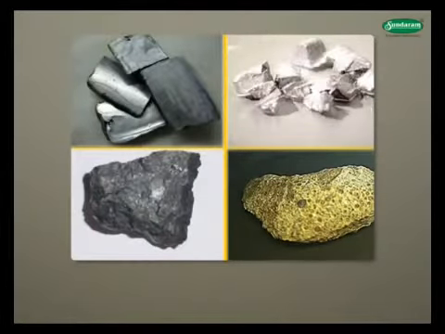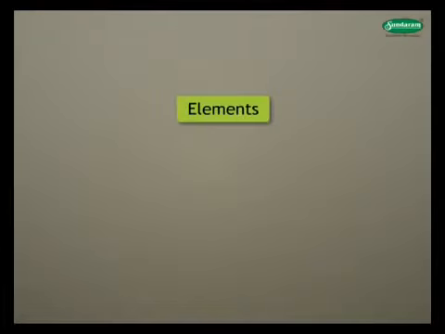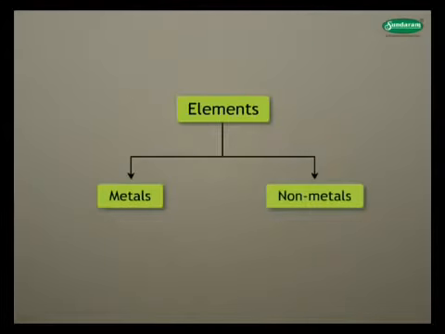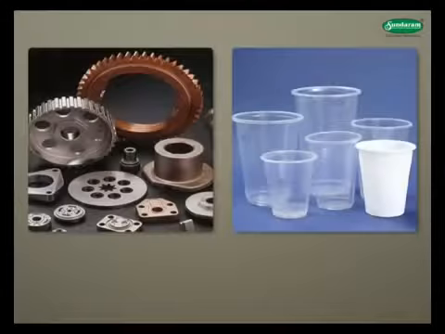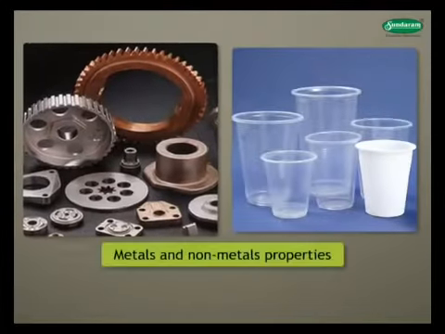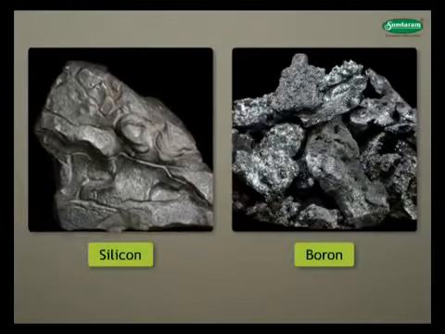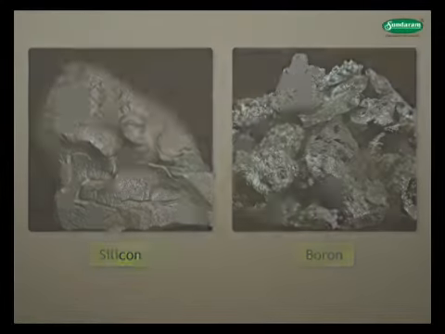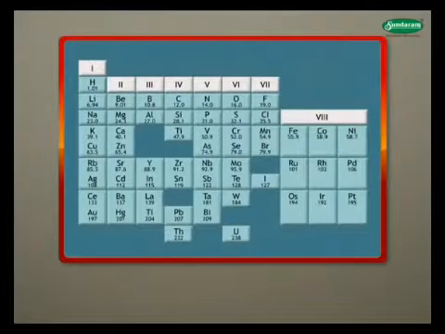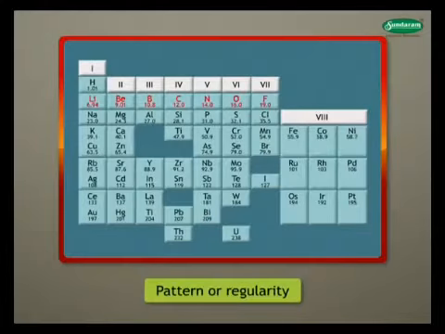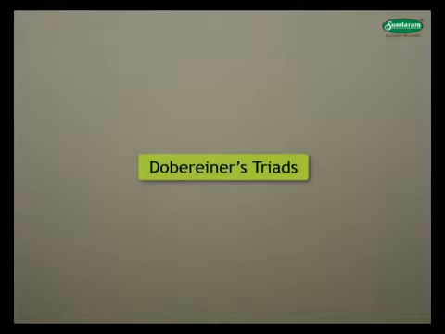In earlier days, very few elements were known. At that time, they were classified as metals and non-metals on the basis of their properties. Some elements showed properties of both metals and non-metals, and they could not be placed in any of the two classes. For example, silicon and boron. To overcome these difficulties, scientists tried to find out some pattern or regularity in properties of elements. Let us see what is meant by Dobereiner's triads.